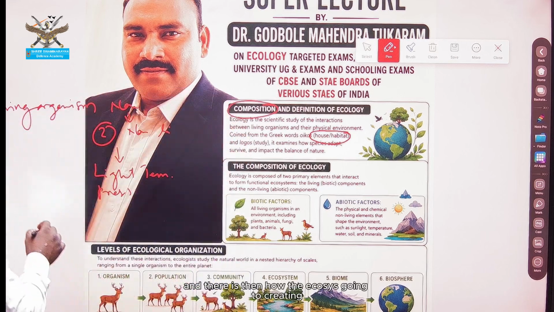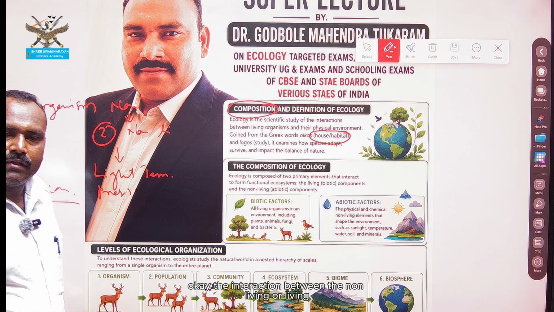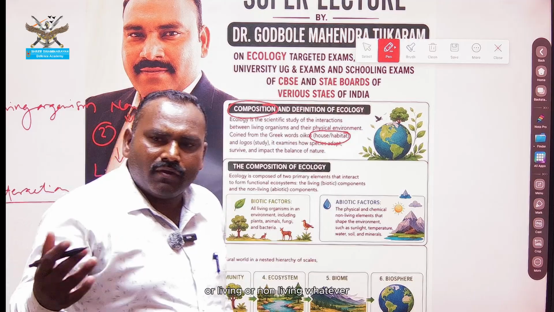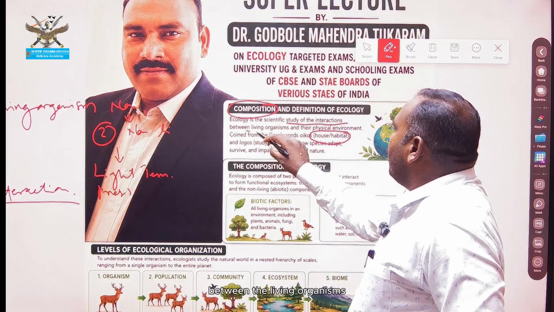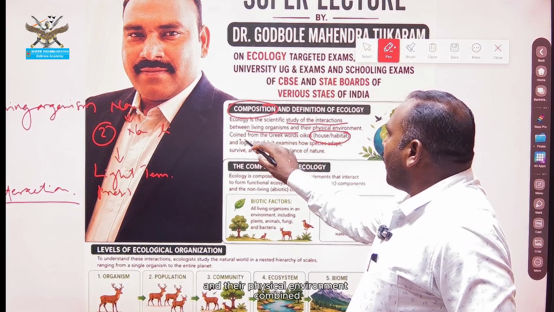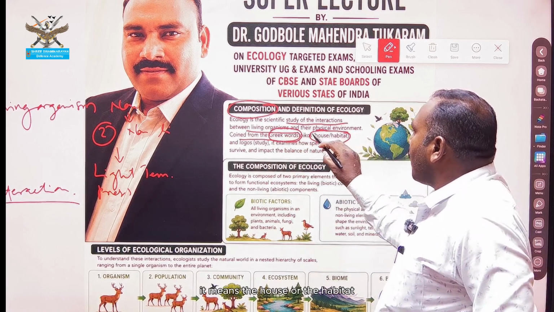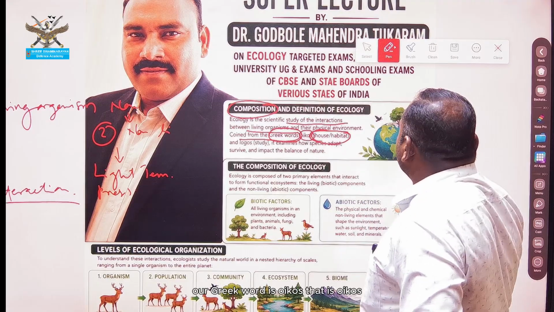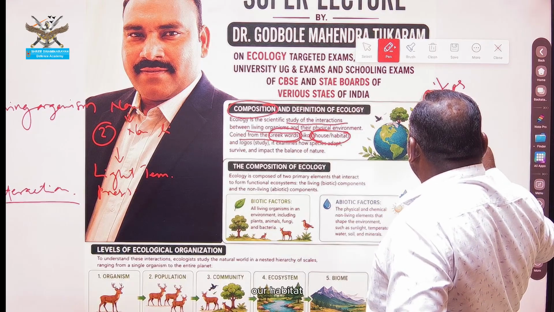And how is the ecosystem created? It is an interaction between the living things and non-living things. The ecology is the scientific study of the interaction between living organisms and their physical environment. Ecology is a Greek word. It means the house or the habitat; the Greek word is oikos. Oikos means house or habitat.